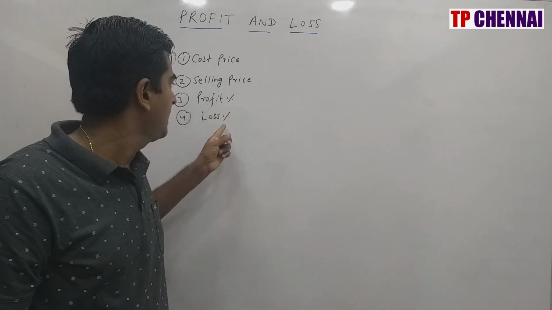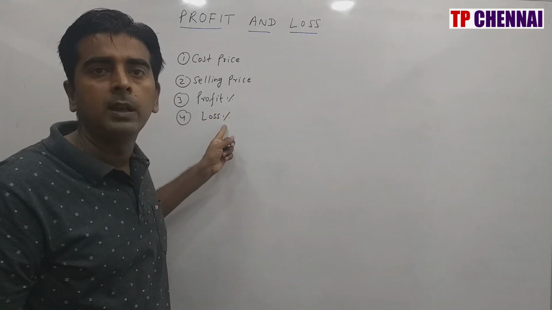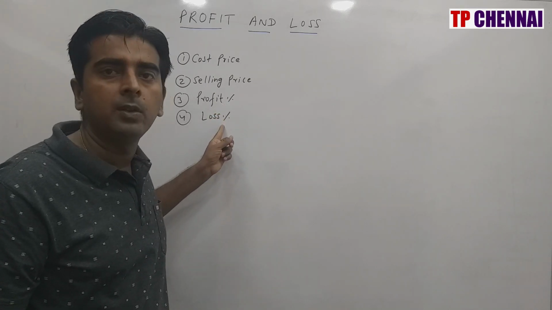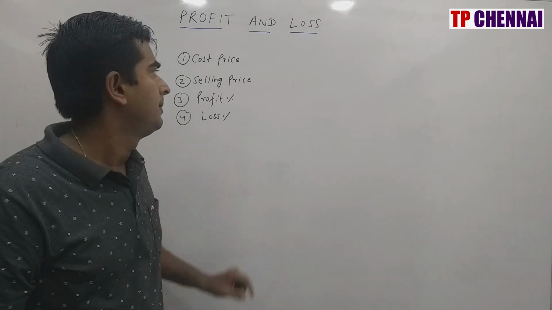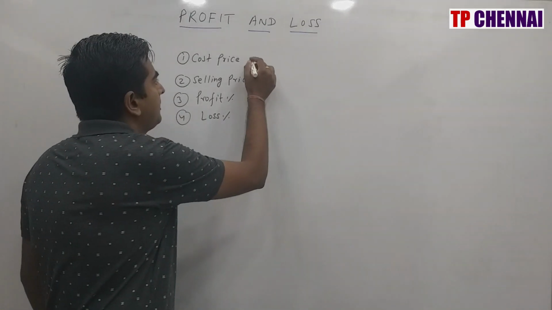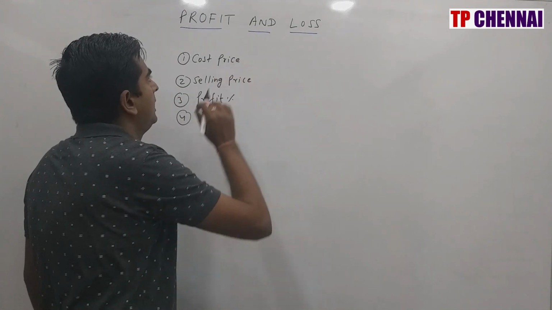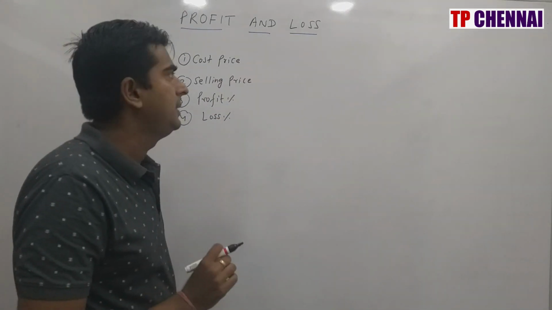So profit percent and loss percent are always calculated on cost price. Always remember, both profit percent and loss percent are always calculated on cost price. So now we will see what is the meaning of profit, what is the meaning of loss.